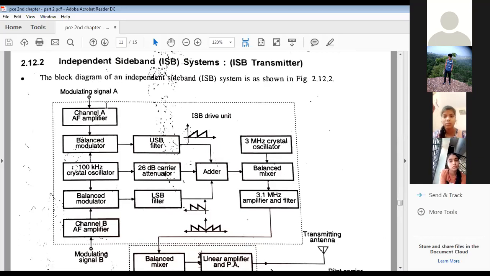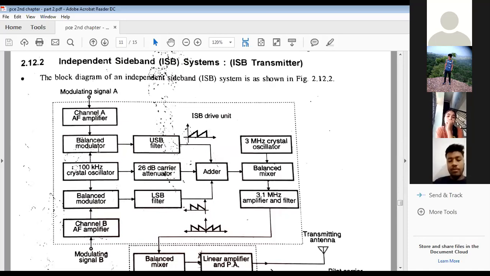Before giving it to the balanced modulator, first we are amplifying it. It is in the audio range. See, the information is in the audio range. So here it needs a channel A. So this modulating signal B, which contains information, before passing to this balanced modulator, has to be amplified in the audio range. Now the carrier is meant for both: a 100 kilohertz carrier for this and a 100 kilohertz carrier for this one as well. Fine. So now this is a carrier and this is the modulating signal.